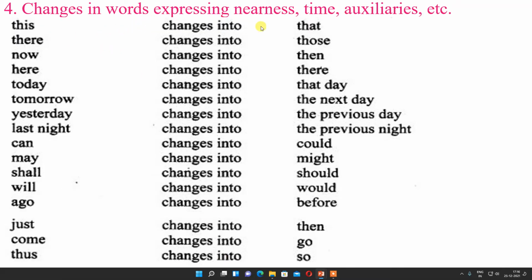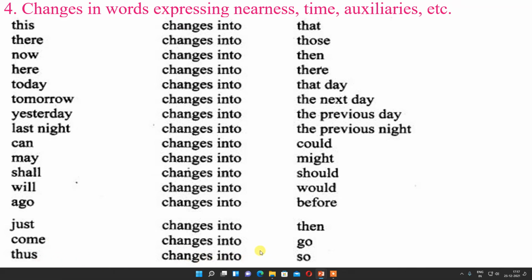Now, changes in words expressing nearness, time, auxiliaries, etc. While making direct into indirect, this changes to that, these changes to those, now changes to then, here changes into there, today changes into that day, tomorrow changes into the next day, yesterday changes into the previous day, last night changes into the previous night, can changes to could, may changes to might, shall changes to should, will changes into would, ago changes into before, just changes into then, come changes into go, and does changes into so.